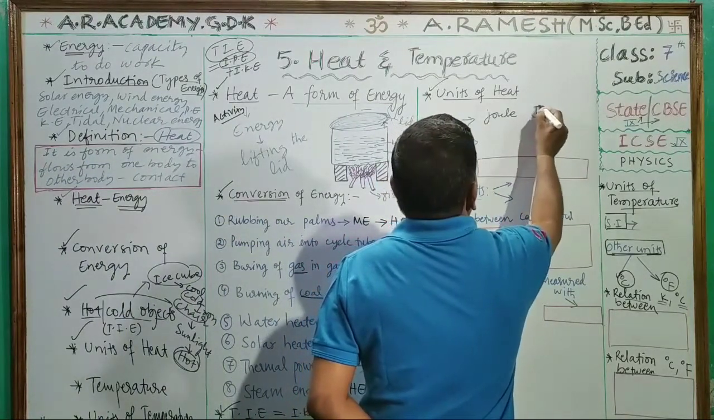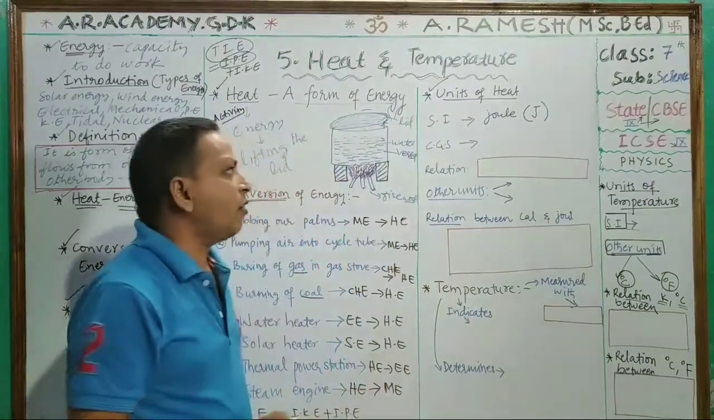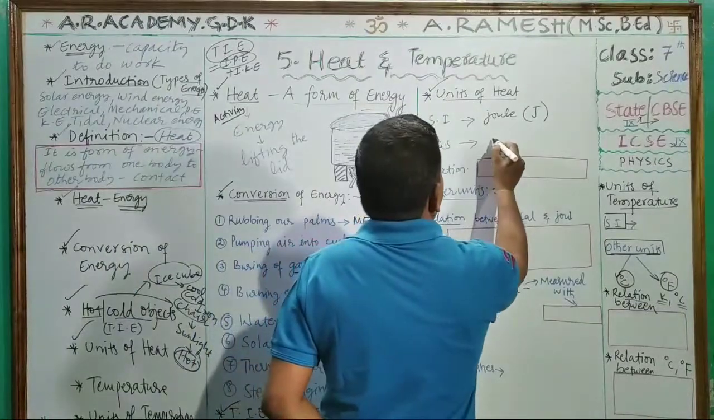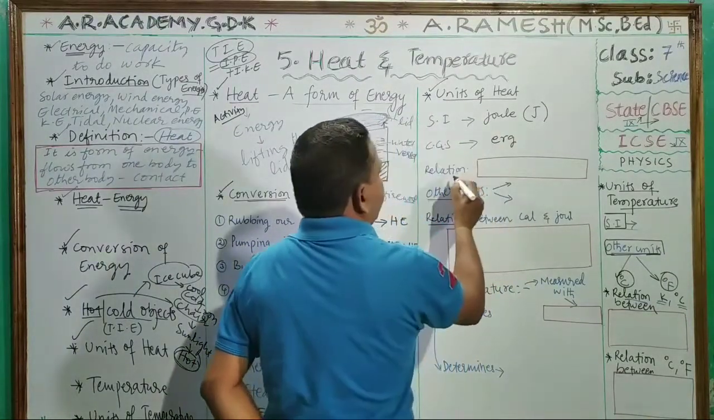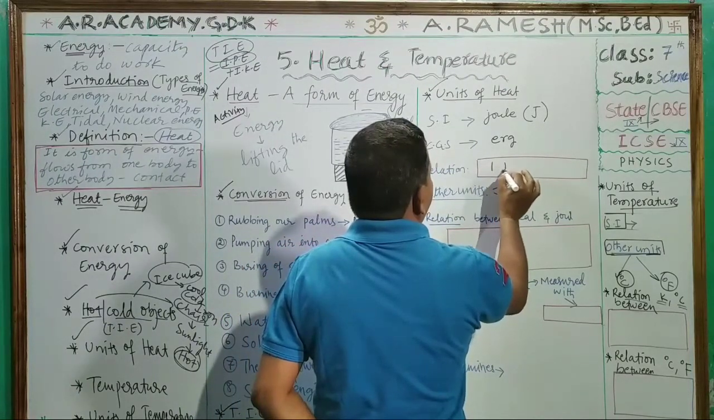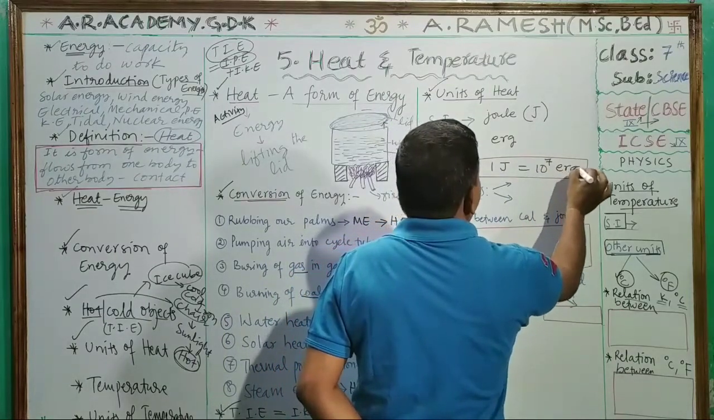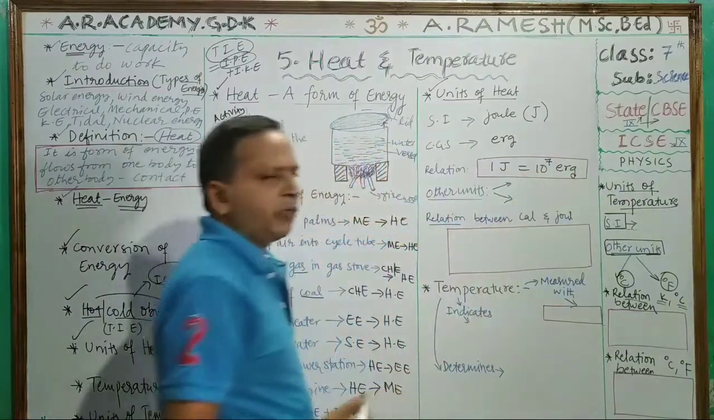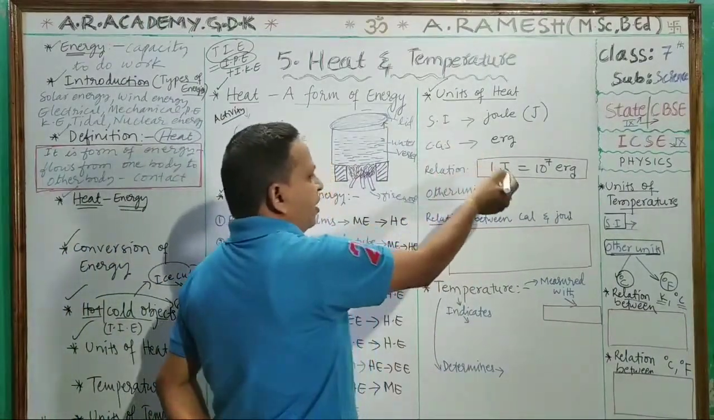It is denoted by letter J. The CGS unit of heat is erg. The relation between this SI unit and CGS unit is 1 joule equals 10 to the power of 7 ergs. Remember children, 1 joule is 10 to the power of 7 erg. This is the relation between SI unit of heat and CGS unit of heat.